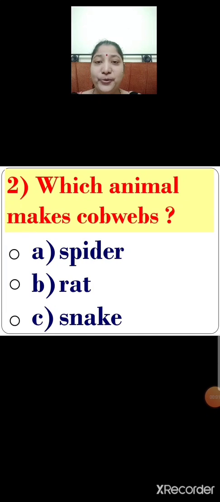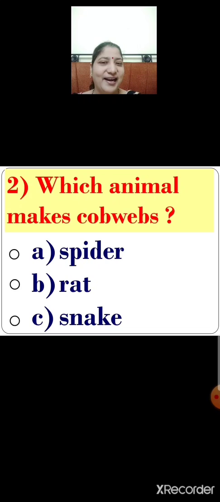Next, number 2. Which animal makes cobwebs? Let me repeat the question again. Which animal makes cobwebs? Children, there are 3 options given below. They are option A, spider, option B, rat, option C, snake. Children, identify the correct answer.